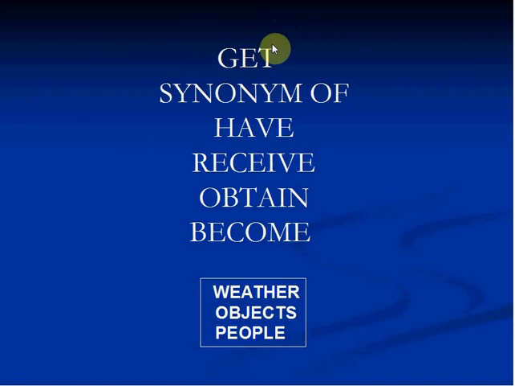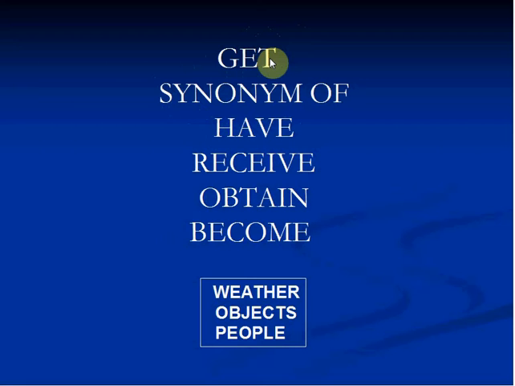In this video, we're going to look at the verb to get. The verb get is a very popular verb in English. We use it all the time. And it's sometimes a synonym of the verb to have, or sometimes a synonym of the verb to receive. Sometimes it's a synonym of the verb to obtain, and sometimes it's a synonym of the verb to become.